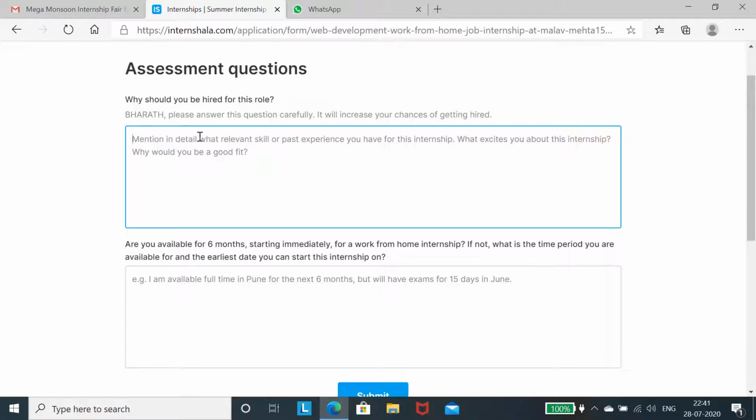This information they are asking, you have to justify in a few lines why they should offer, like what are the trainings you have undergone regarding web development, what is your interest, do you have any certifications on that, any special books, any articles, any prizes, any specializations about web development, because you have opted for applying for the internship, right? So that you have to mention in this box.